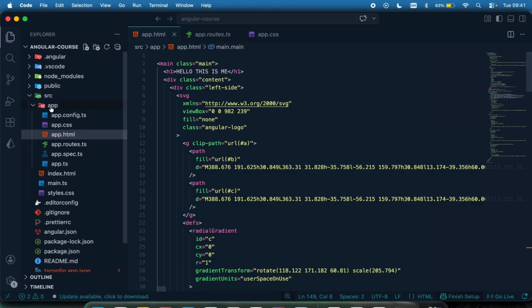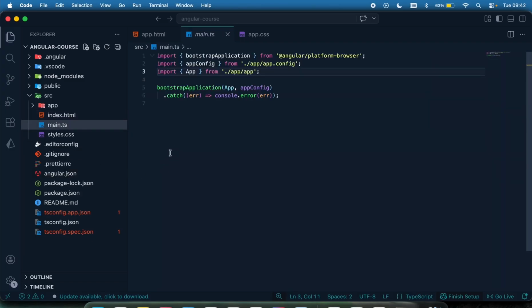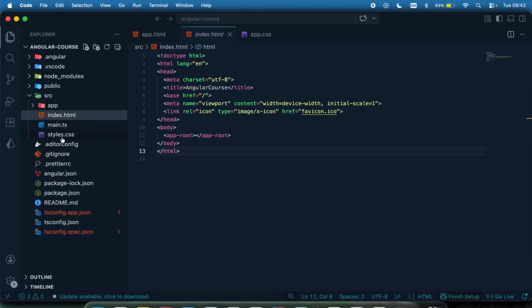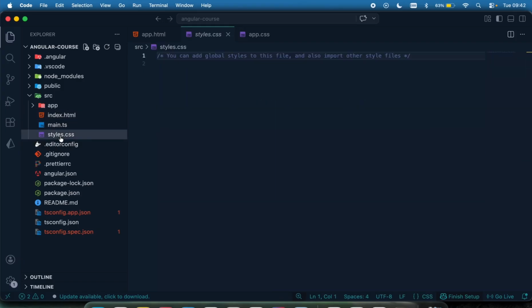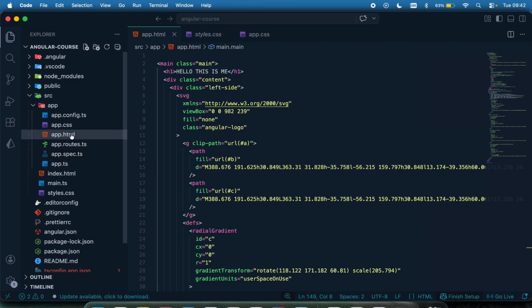That's just the basics. So understand that the index.html is what displays everything. The main.ts is what injects your application into the index.html. And the styles.css is your global styling where you can have your global styles. Then inside the app right here, we have the basic home or the root, which is the app.html.